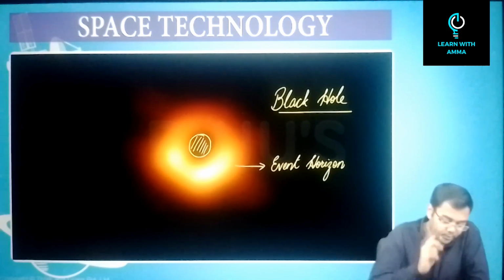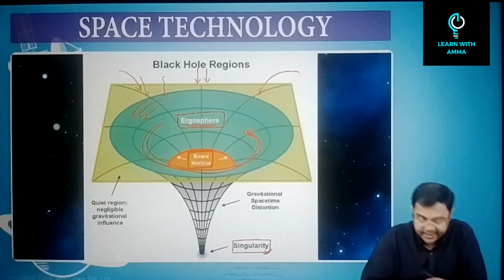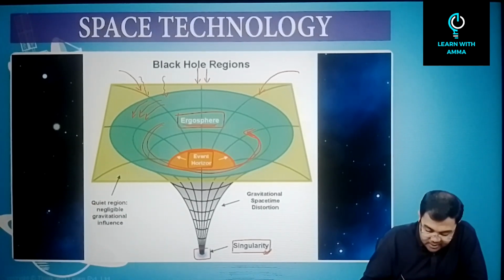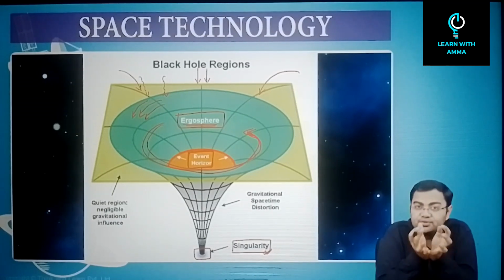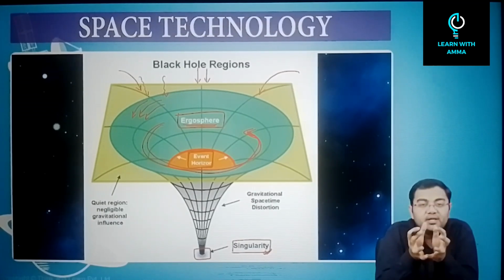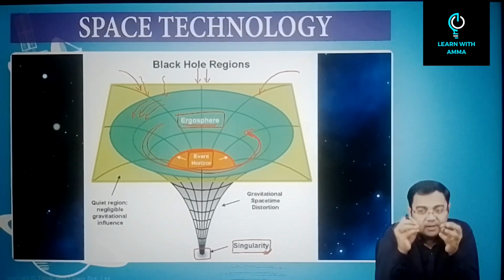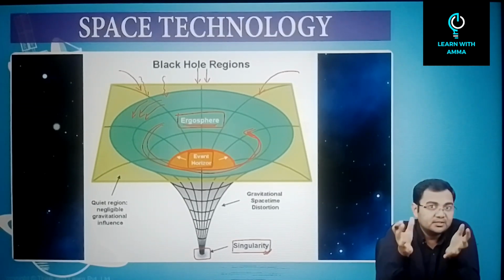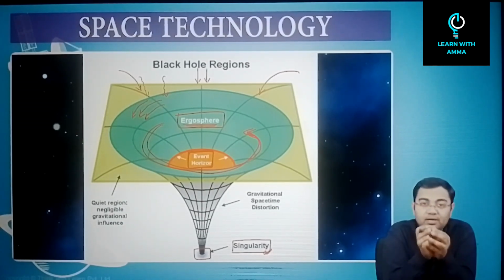Then after that you have one more region that you saw, and this is called as singularity. What is singularity? Singularity is the point in a black hole where the region is very small and all the objects, everything in the vicinity that was there, all the celestial bodies, all the minor objects in space, everything is now concentrated in this very tiny volume.